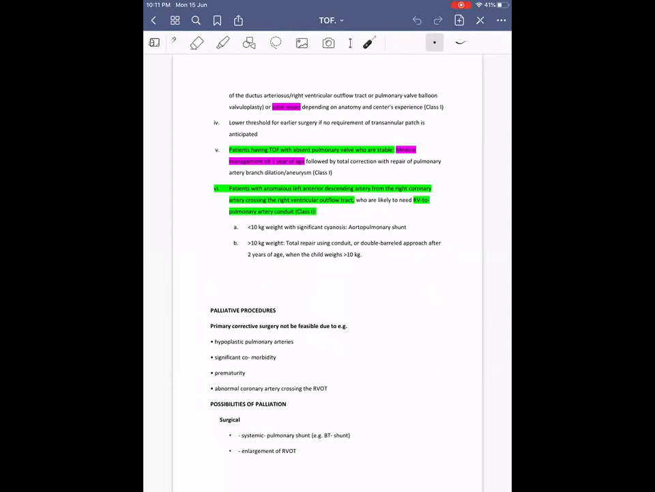Okay, for before 3 months, it depends on the pulmonary artery anatomy. If they are of good size and it is an experienced center, you can do corrective surgery. And if there is a history of one spell, and after that the baby is stabilized, and you have seen the child somewhere between 3 to 6 months, you can do it in 3 to 6 months also. Okay.